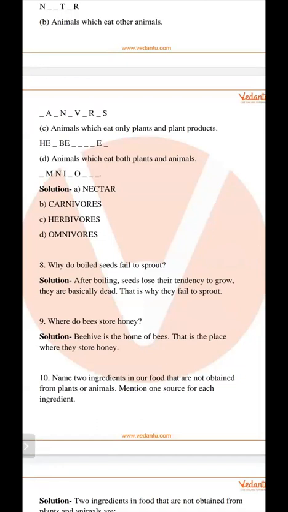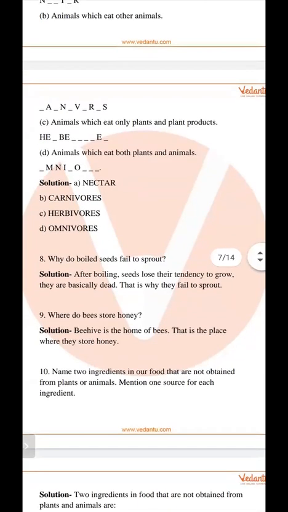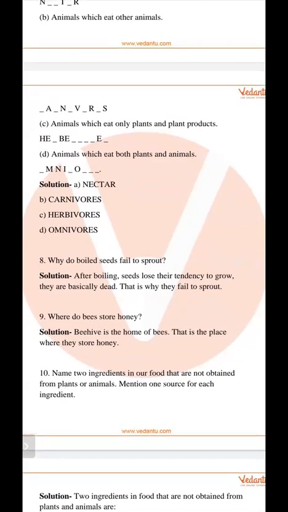Because when we boil the seeds, then seeds do not grow into the sprout because they lose power to grow, and so boiled seeds do not grow into the sprout.